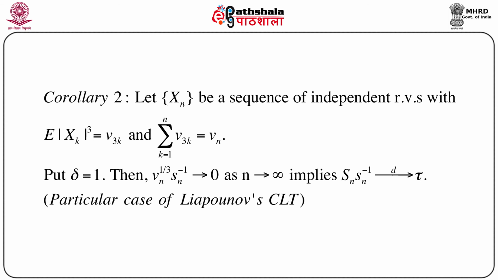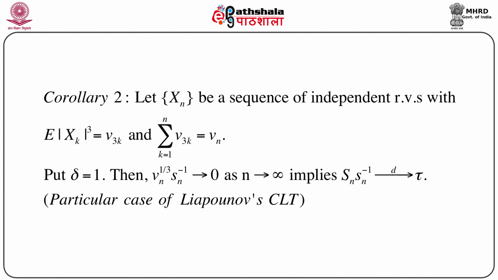Another corollary we can think of immediately is that if Xn is a sequence of independent random variables with expectation of modulus of Xk to the power 3, that is, we are assuming the third order moment, equal to say nu 3k, and summation k equals 1 to n of nu 3k equals vn, then if we put delta equals 1, it is immediately clear that vn to the power 1/3 into Sn to the power minus 1 goes to 0 as n goes to infinity.